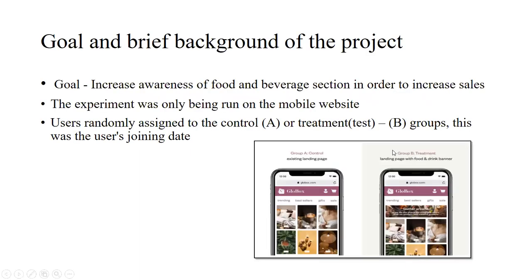The goal of this new banner implementation is to increase awareness of the food and beverage section in order to increase sales. The experiment was only run on the mobile website. Users were randomly assigned to control or treatment groups. Control group users only saw the existing landing page, and treatment users saw the landing page with this new banner.